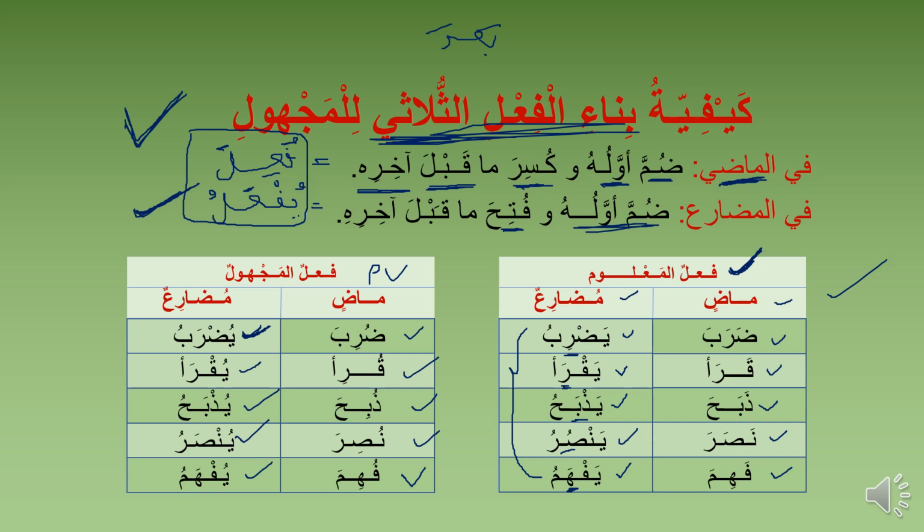It's very, very simple. It's very straightforward once you know the formula. Once you know the formula, there's nothing else you need. Just make sure you master the formula, and try to assimilate the fi'l majhul whenever you meet it in a sentence or in a passage. Try to ponder on it and make sure you understand it before you move on.